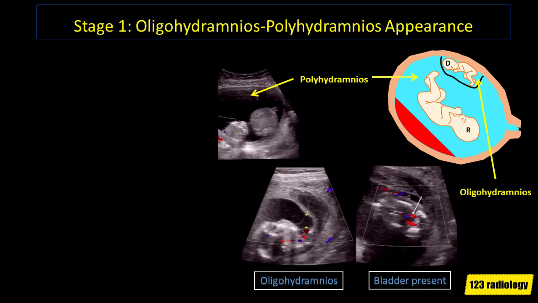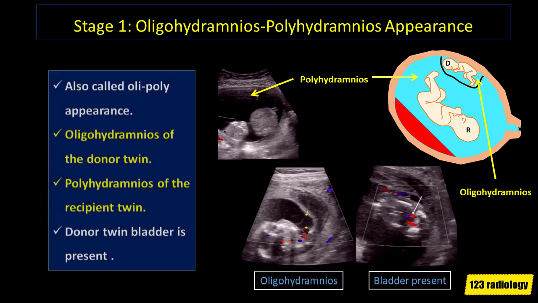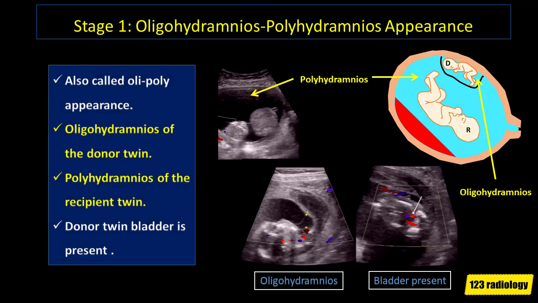So, in stage 1, oligohydramnios affects the donor twin with a maximum vertical pocket measuring less than 2 centimeters. And polyhydramnios affects the recipient twin with a maximum vertical pocket measuring greater than 8 centimeters. And the donor twin bladder is present. The diagnosis of TTTS is much more difficult to make in monochorionic monoamniotic twins, as there is only one amniotic space, and polyhydramnios is the usual manifestation in these patients.